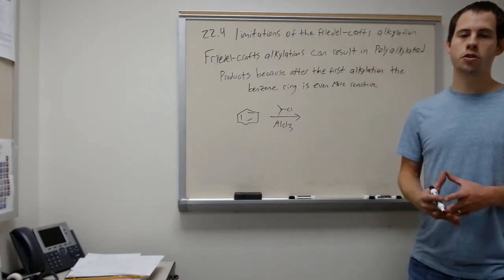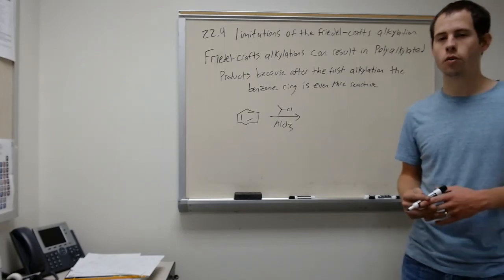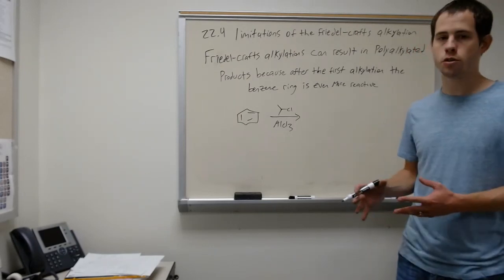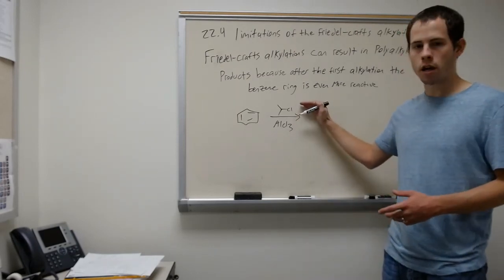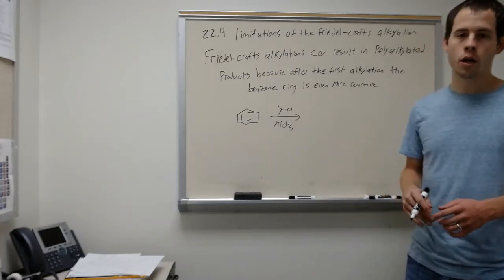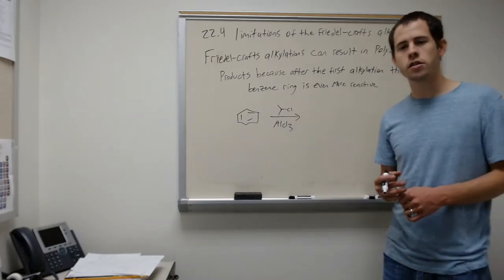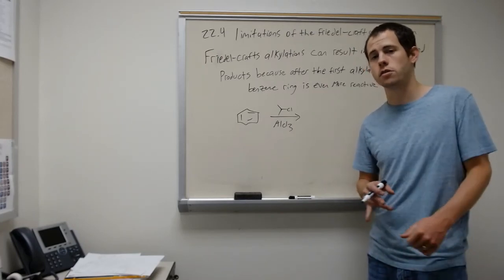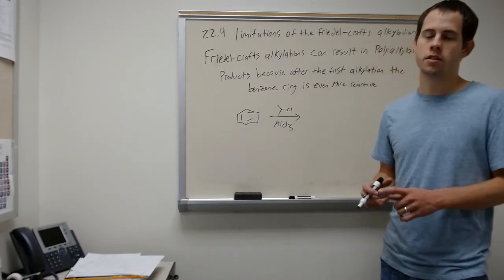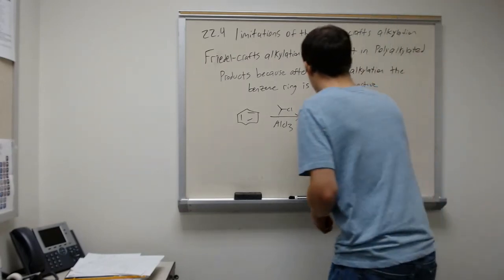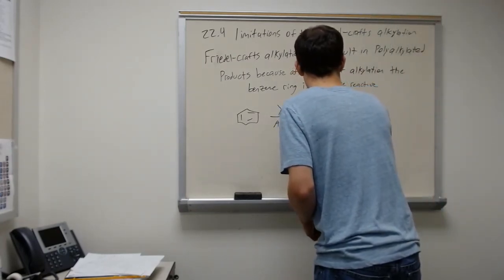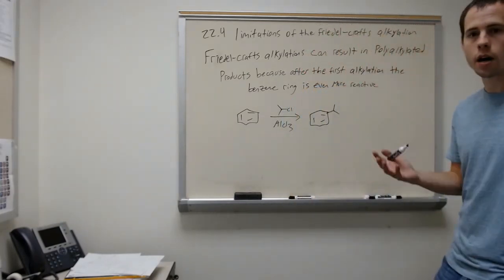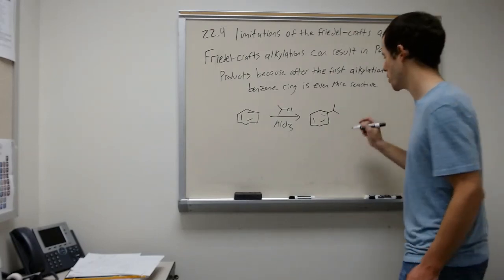So we'll talk about this more in chapter 23 because that's when we'll talk about substituted benzene rings and how they react. And so just to show you right now, if we do this type of reaction with benzene, this alkyl chloride, we're going to end up with a variety of different products as you saw in the lab. So you got dibutylated toluenes, you got butylated toluenes, and then some leftover toluene as well. And so our products would be our monoalkylated product, as well as the dialkylated products at both the ortho and para positions.